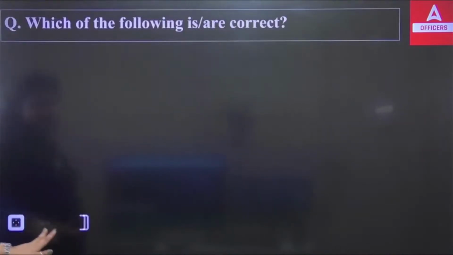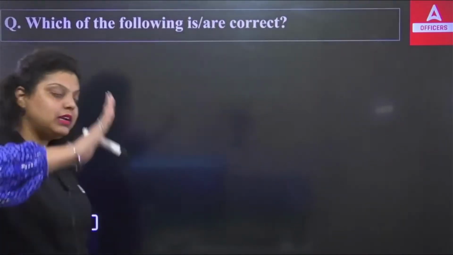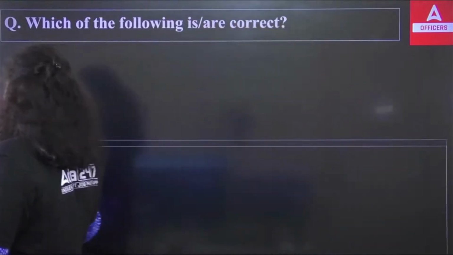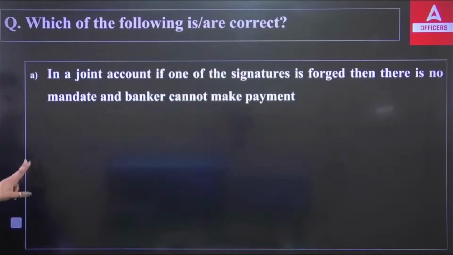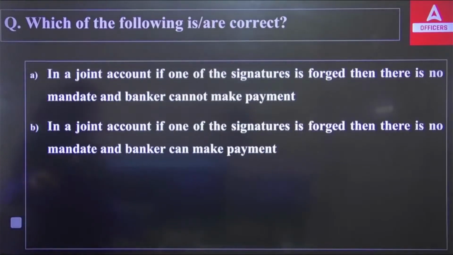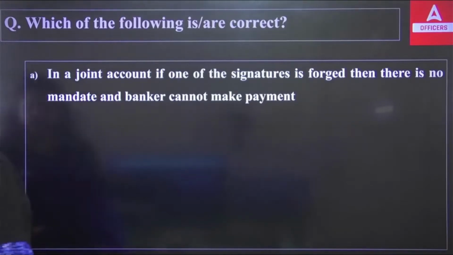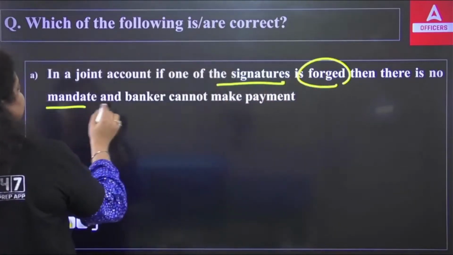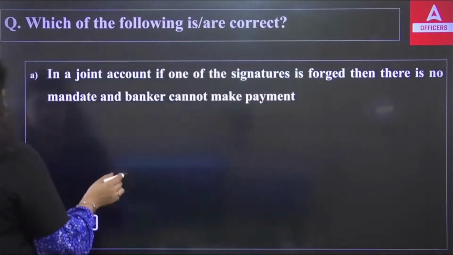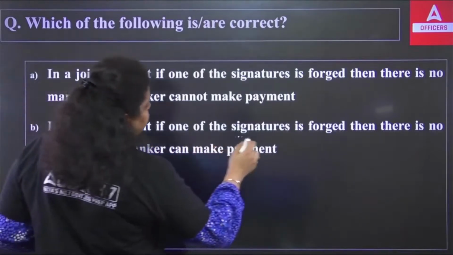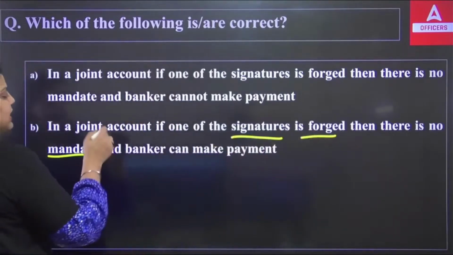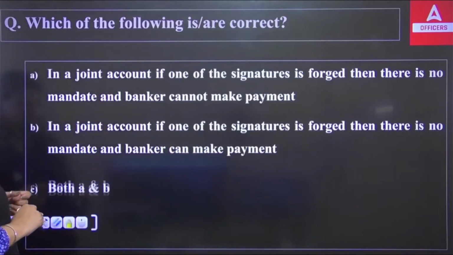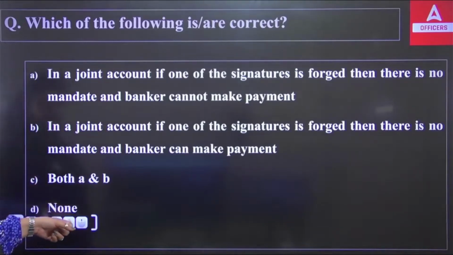This protection cases are very important. Certain case study questions can be seen on this also. Now, which of the following is our correct statement? You have to answer, and we have these statements. The first statement talks about a joint account: if one of the signatures is forged, then there is no mandate and the banker cannot make payment. Then the second: in a joint account, if one of the signatures is forged, then there is no mandate and the banker can make payment. The third option we have is both A and B are correct, and the fourth one is D.